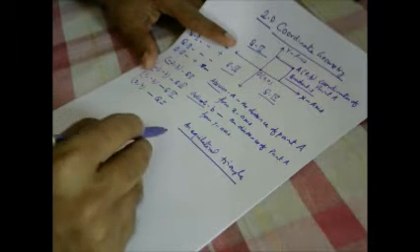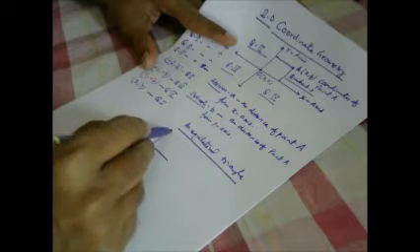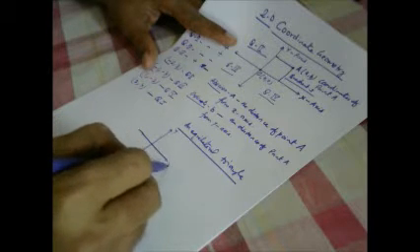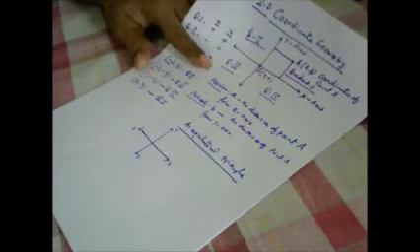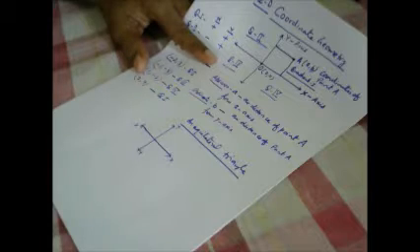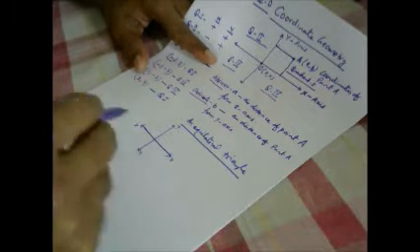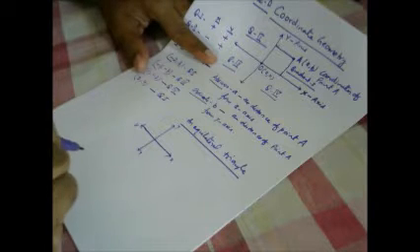Like suppose we have made the axis, and in that axis, if we want to represent an equilateral triangle, suppose any point we'll take.